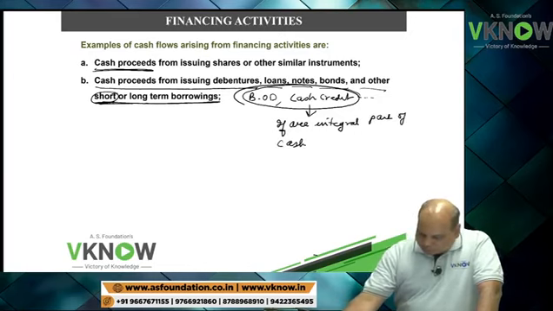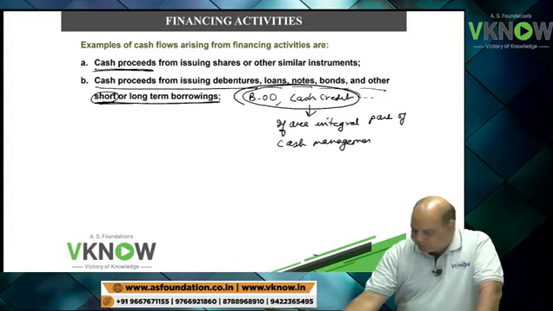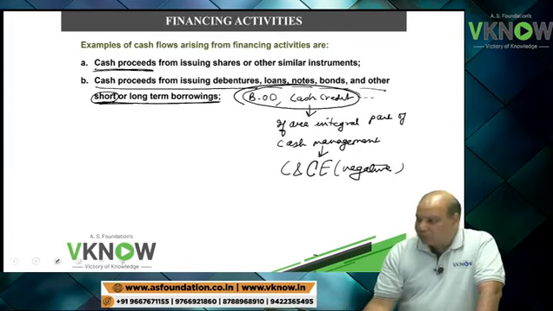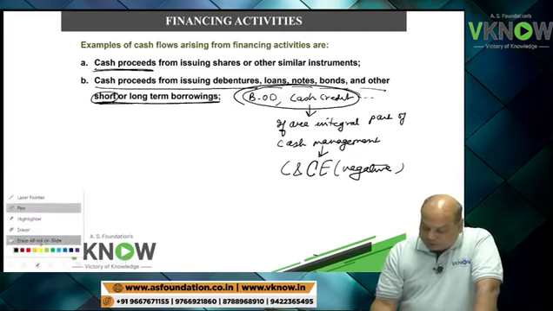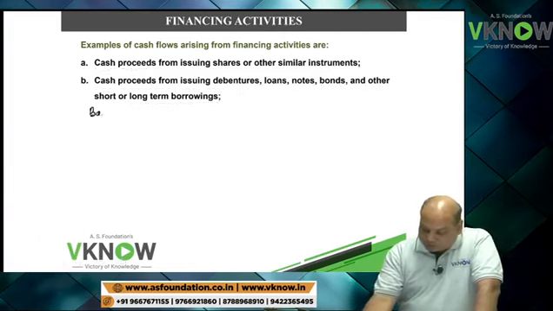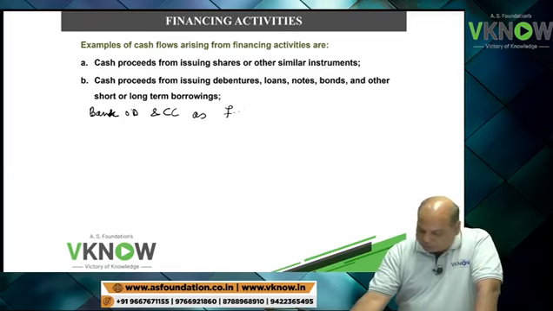If bank overdraft and cash credit are an integral part of cash management, then they will be shown in cash and cash equivalents as a negative amount. Otherwise, if the question is silent, you will treat bank OD and CC as financing activity.